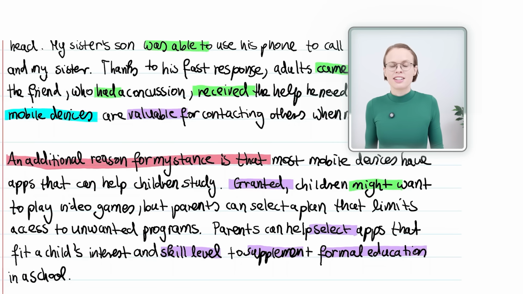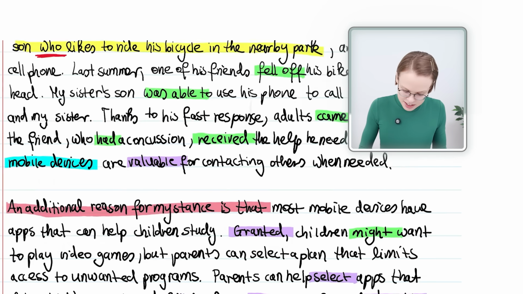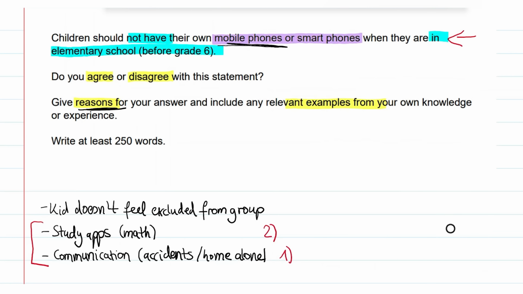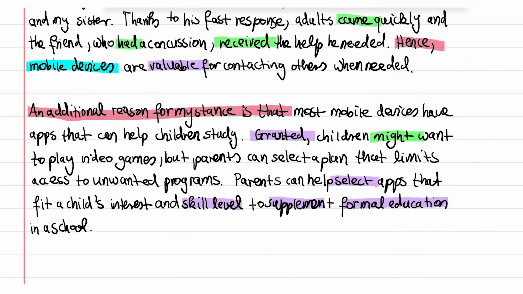Next, we need to give a second example, because the question asks us to give examples. Here, guys, this is in the plural. Any relevant examples. So you need to give at least 2. So one example is not sufficient. The second example must support your second reason.